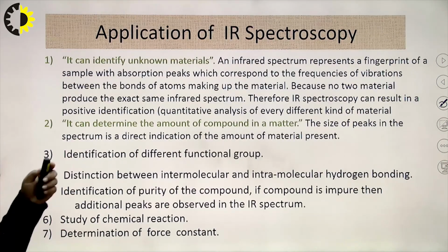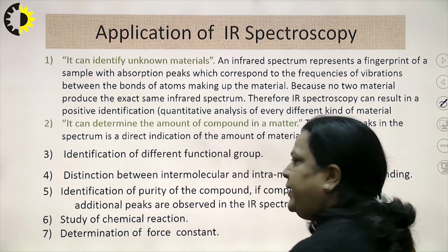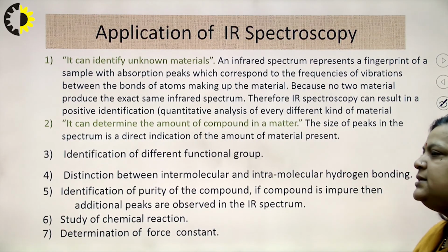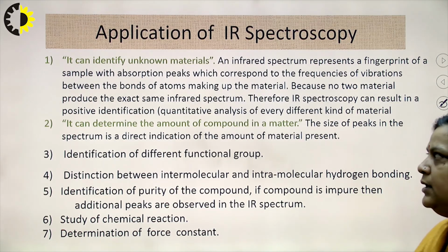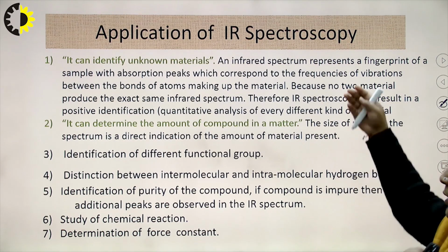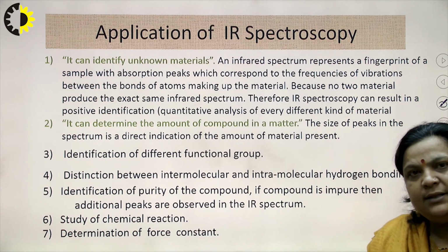Now, applications of IR spectroscopy. Two applications are important. First is detection of functional groups or identifying an unknown compound. It can identify unknown materials.